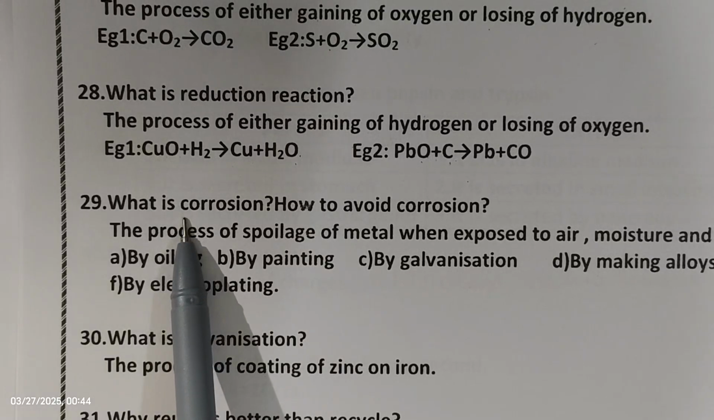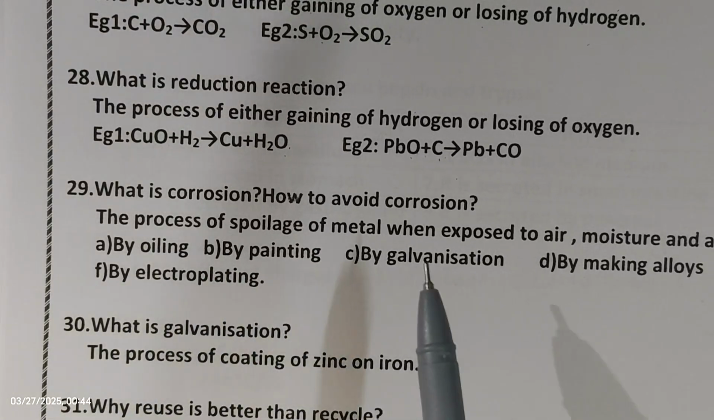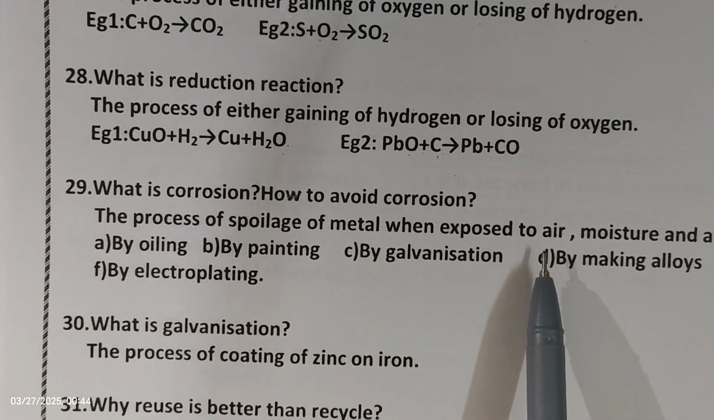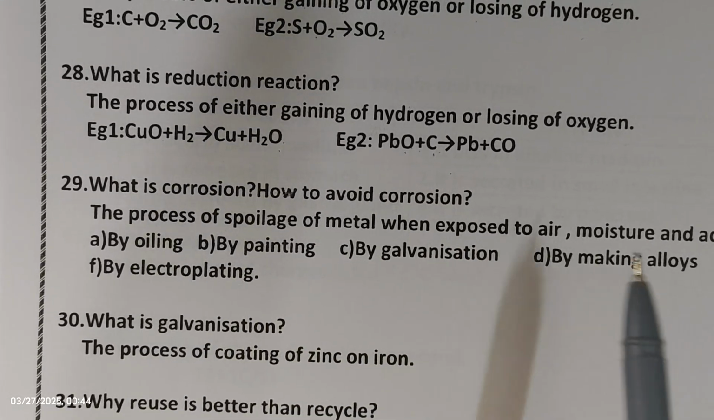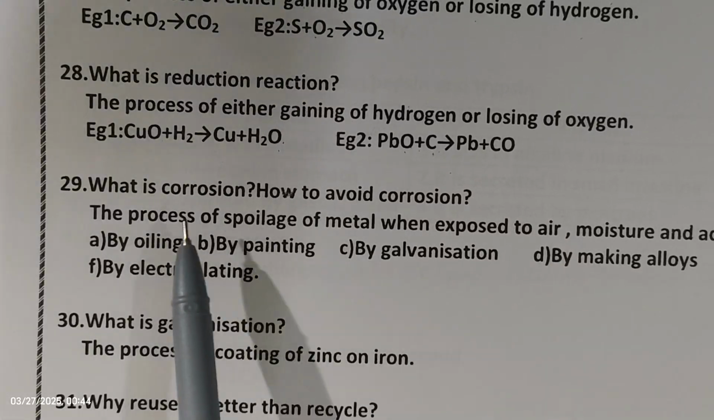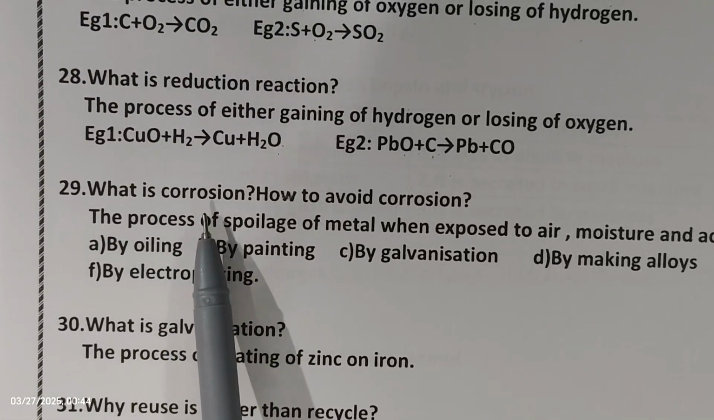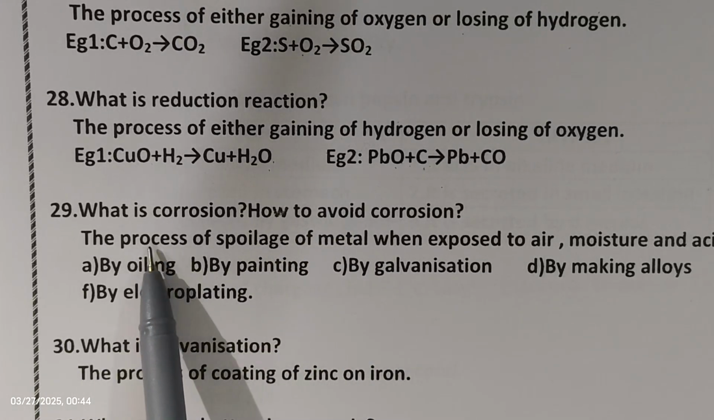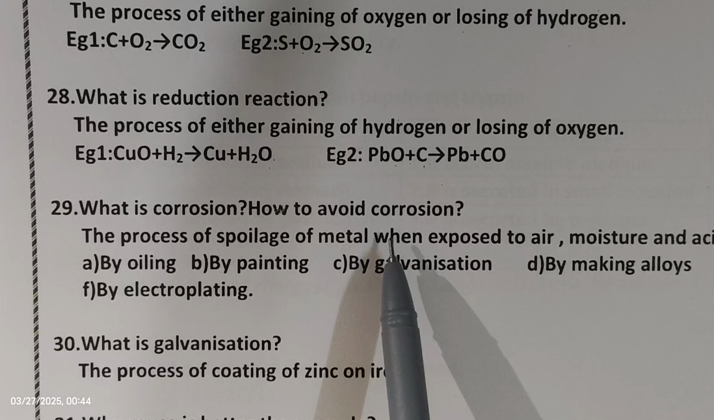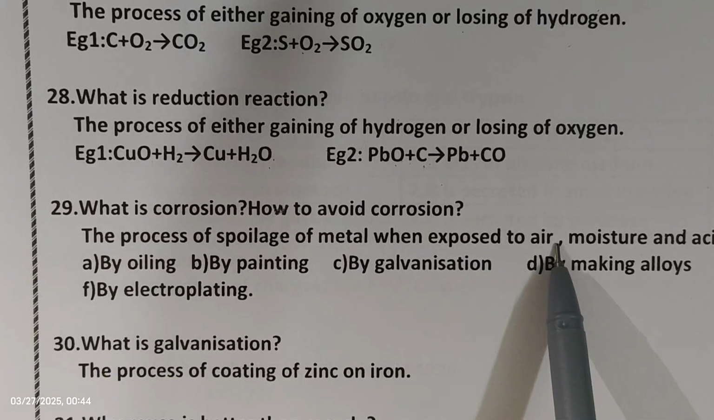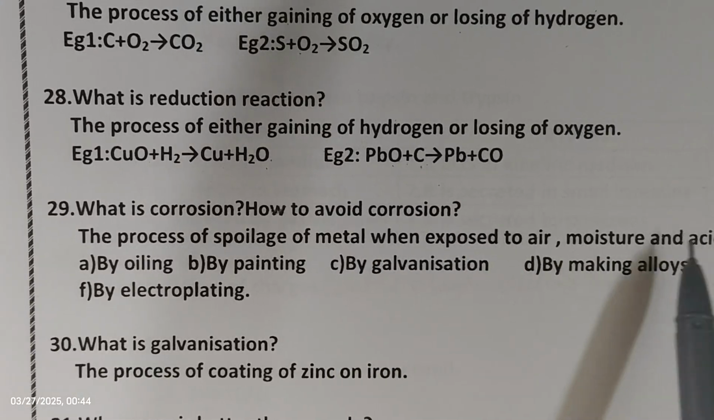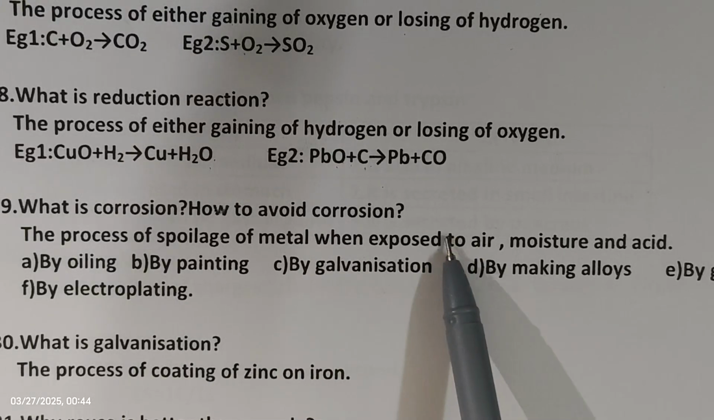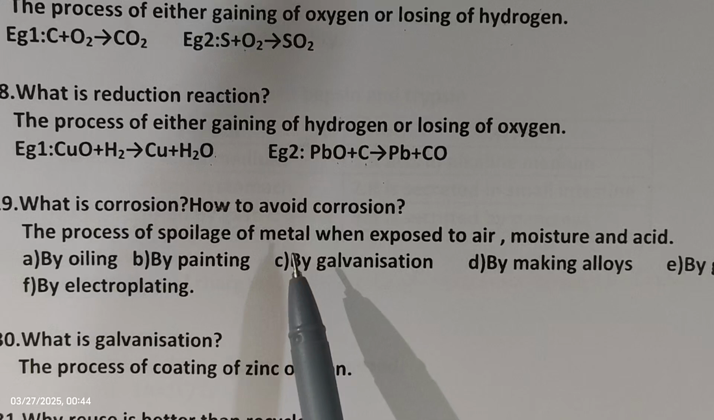What is corrosion? How to avoid corrosion? Corrosion is the process of spoilage of metal when exposed to air, moisture and acid. This is a most frequently asked question. So the process of spoilage of metal when exposed to air, moisture and acid is nothing but corrosion.